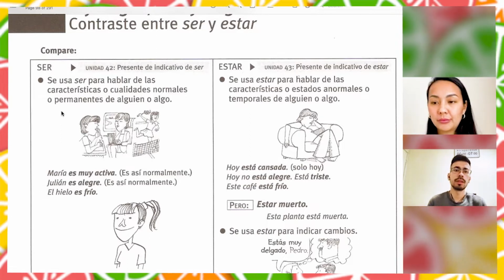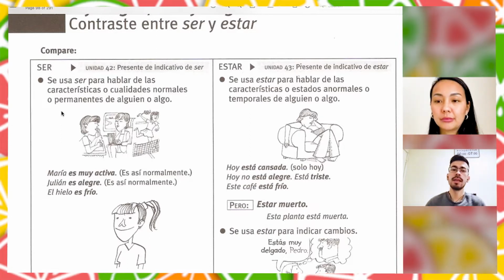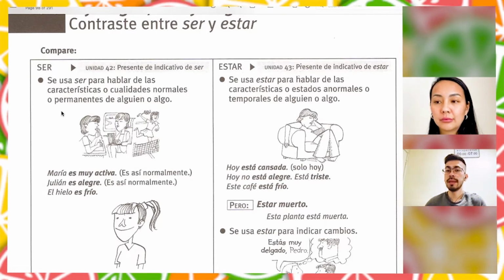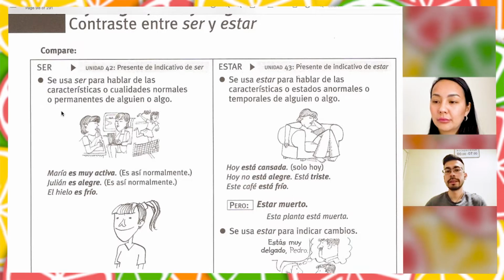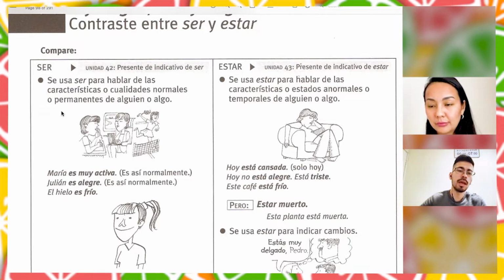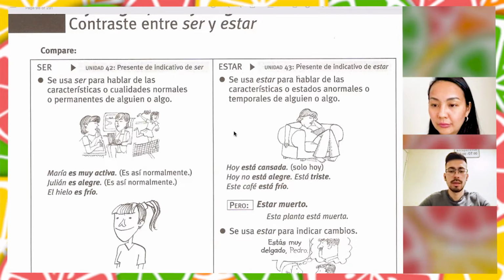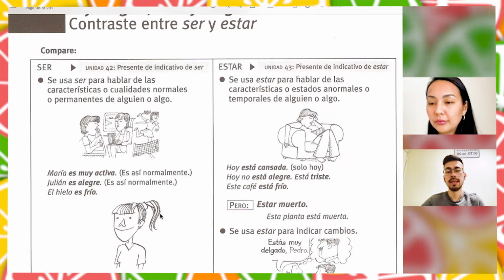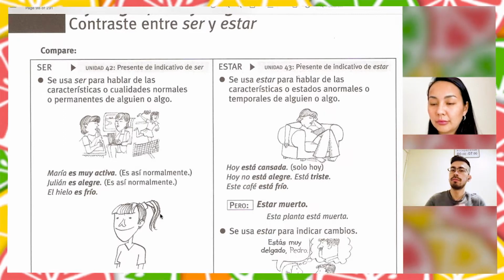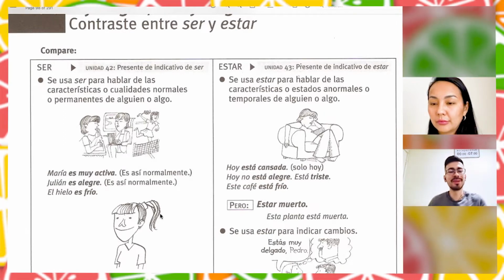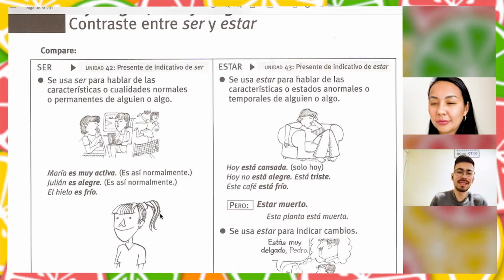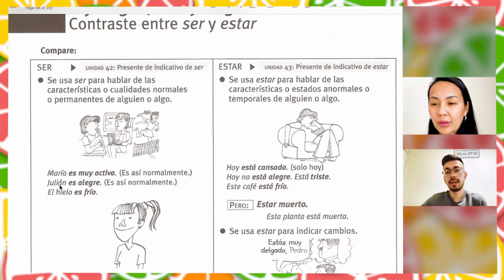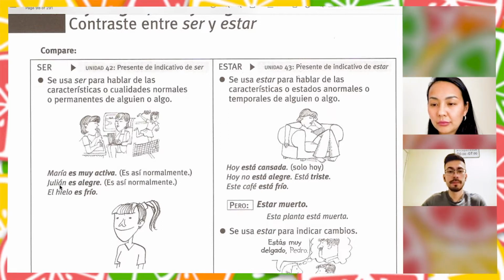of any person or any object. For example, María es muy activa. Yes, María is very active. Julián es alegre. Julián is happy. Happy is feliz, alegre. El hielo es frío. The ice is cold, right? So here we use ser because ice is always going to be cold. These things are permanent, right? Usually Julia is alegre. Usually Julia is happy.